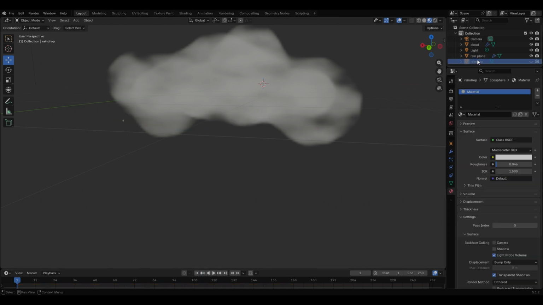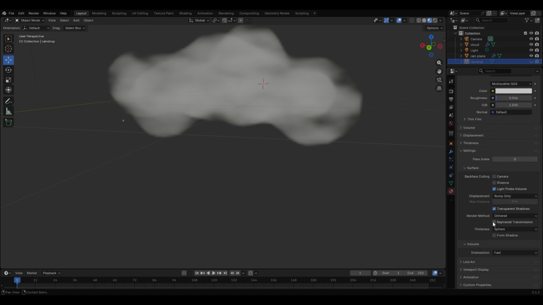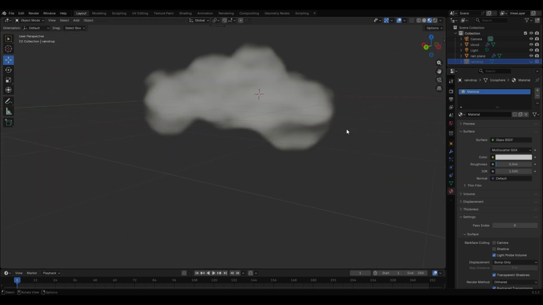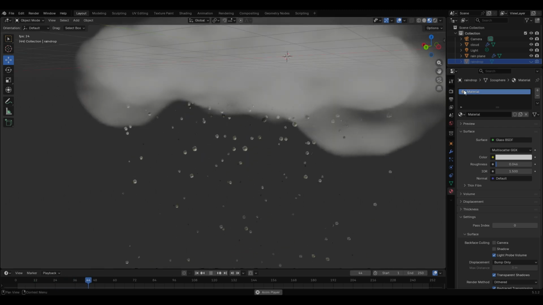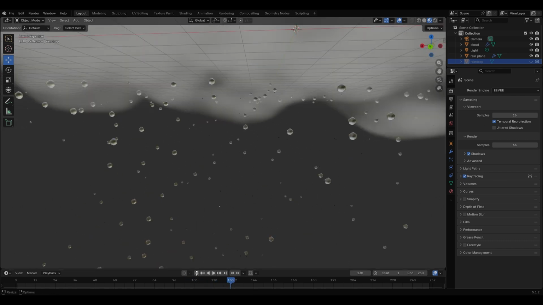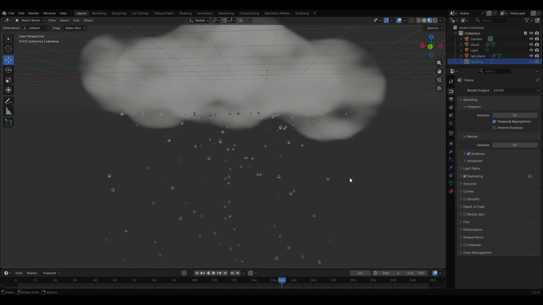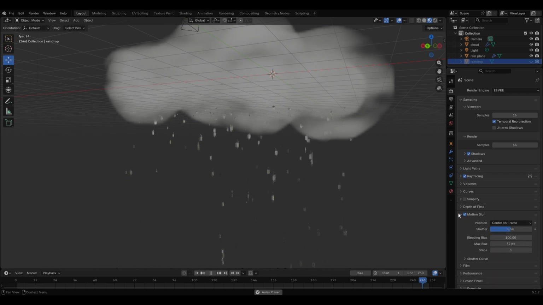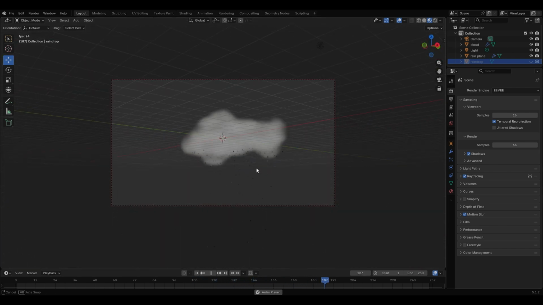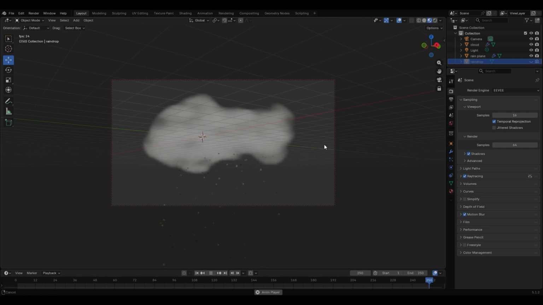If you're using Eevee, I would also enable ray trace transmission in the settings of the raindrop material. And now it looks even better. I would also enable motion blur because it's too clear right now. And if you want, you can also adjust the settings of the motion blur. That could make it look even better. But that is already a pretty good result.